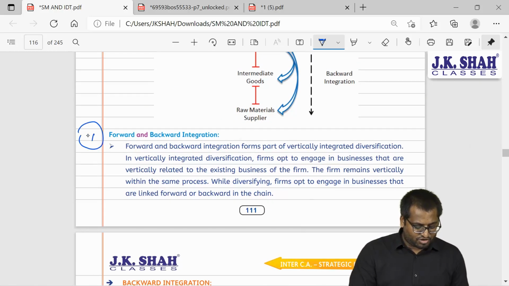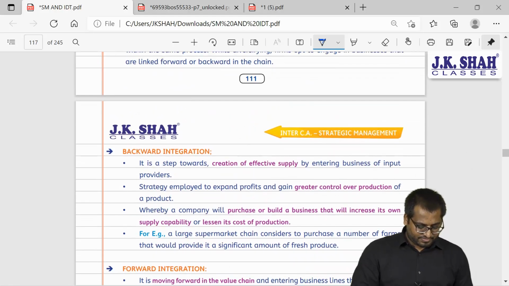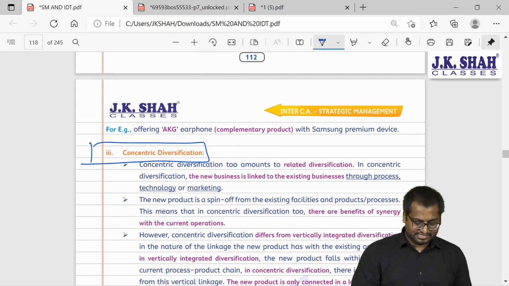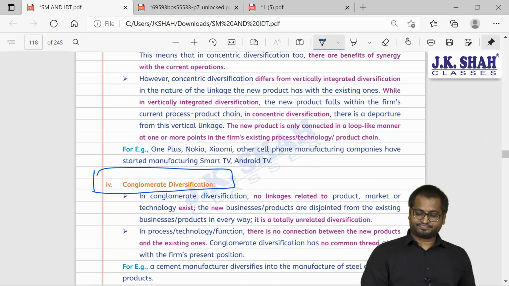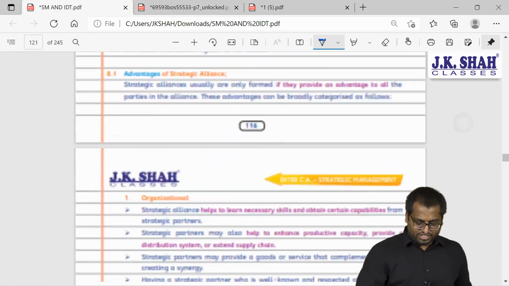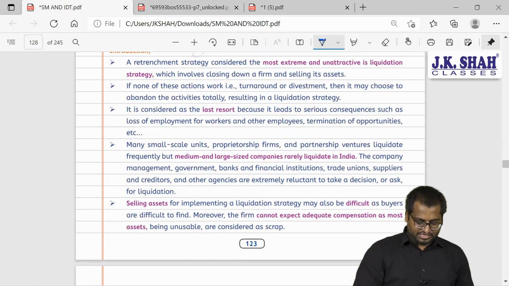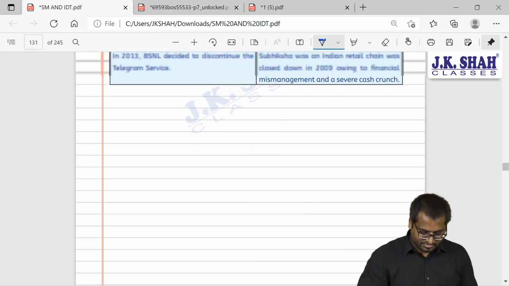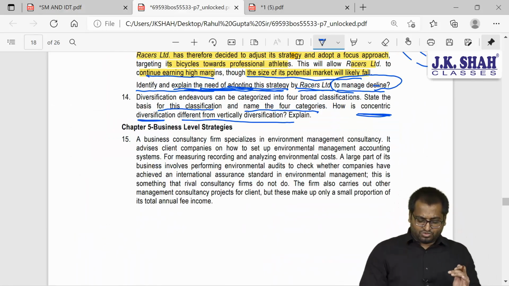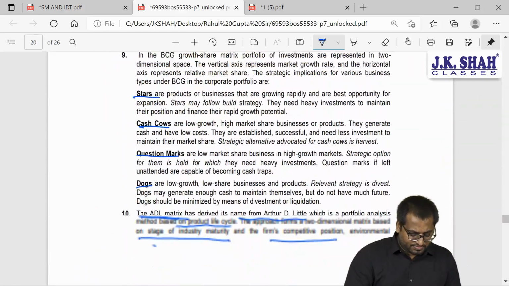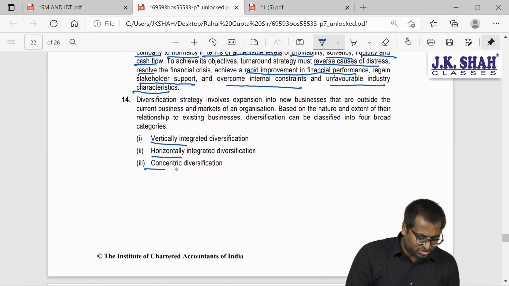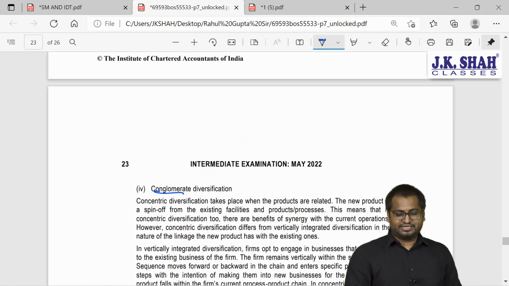Under vertical we have forward and backward, so this is A, B. Then we have horizontal, concentric, conglomerate. And then the distinction between them, which I just told you. So, read this. It can be vertical, horizontal, concentric, conglomerate.